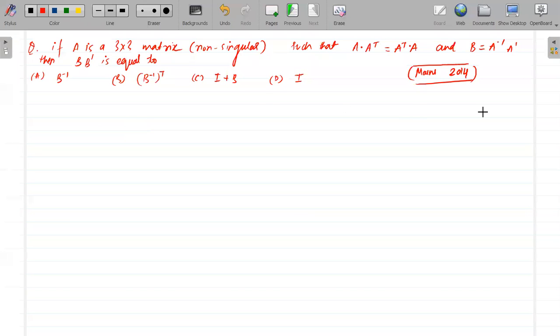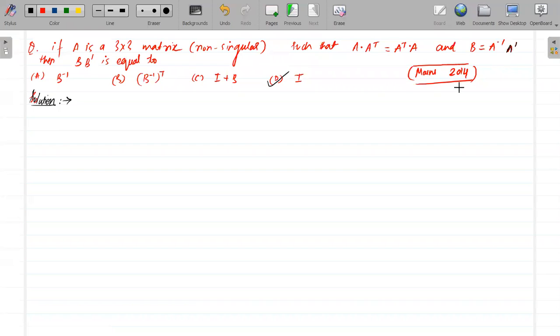Right? So even in Mains, they will ask you questions which will require you to derive something, to prove something. So remember, the method of derivation is very important, for both Mains and Advanced, for matrices and determinants. Very good.